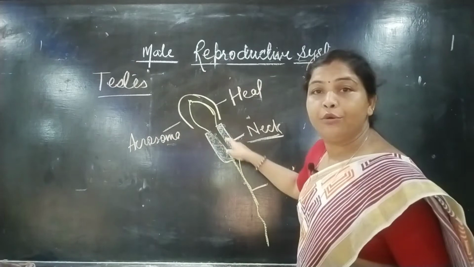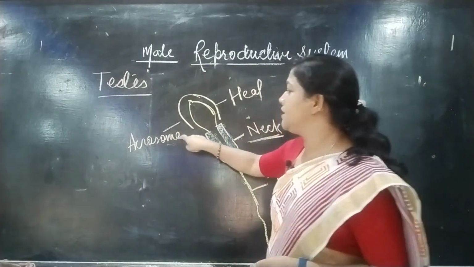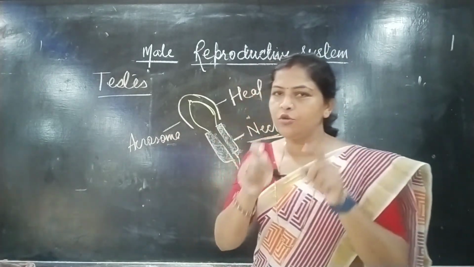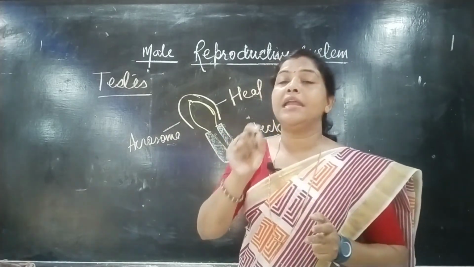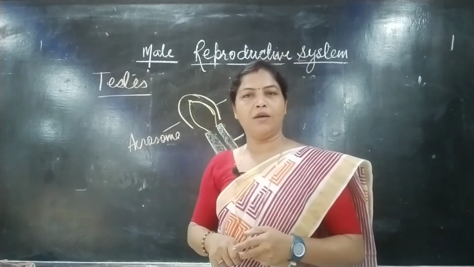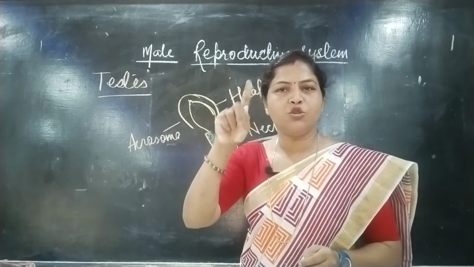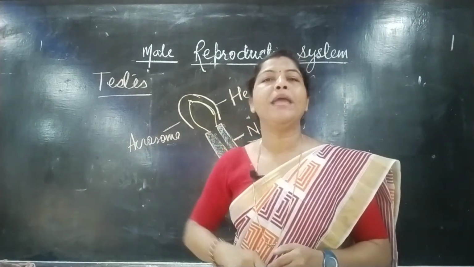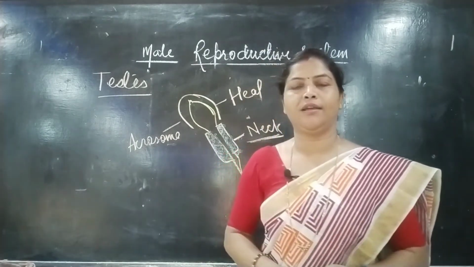The acrosome near the head region is helpful at the time of fertilization. It releases an enzyme to degenerate the external part of the ova, and the head part enters the ova and then the fertilization process is completed.